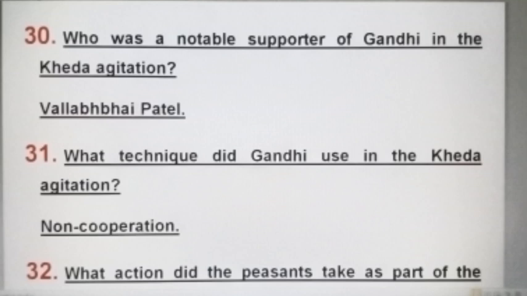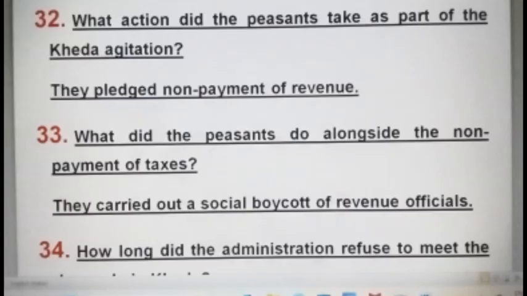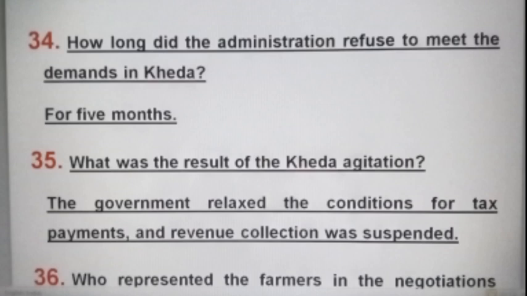What action did the peasants take as part of the Kheda agitation? They pledged non-payment of revenue. What did the peasants do alongside the non-payment of taxes? They carried out a social boycott of revenue officials. How long did the administration refuse to meet the demands in Kheda? For 5 months.